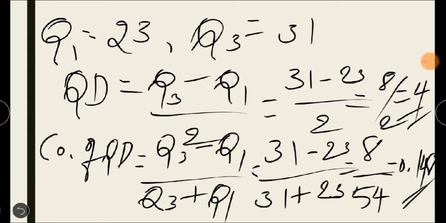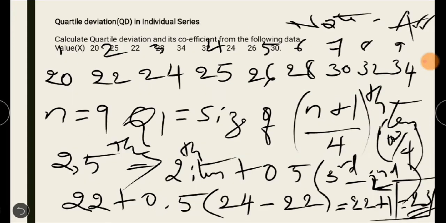First and foremost step is you have to arrange the data in ascending order. Then you have to consider the number of terms given in the series. So in this sum we got the number of terms as 9. Then after that you have to calculate Q1. The formula is size of n plus 1 by 4th item. Then find out the value of Q3.